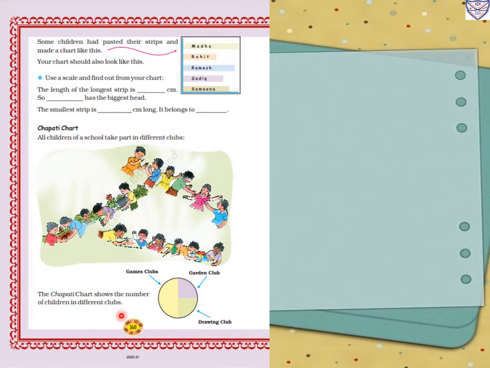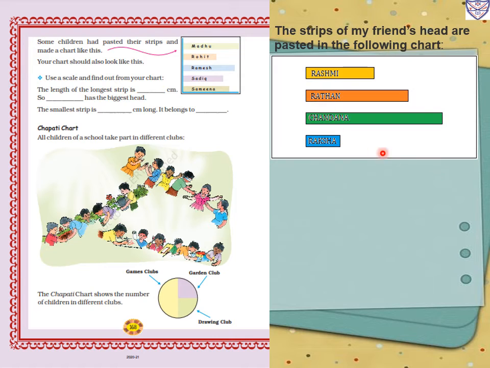Now next page, page number 168. Some children had pasted the strips and made a chart like this. So this way we have to make a chart. Your chart should also look like this. So any name we can take. The strips of my friends' heads are pasted in the following chart. So like this way also we made. So Rashmi, Ratan, Chandana and Raksha.